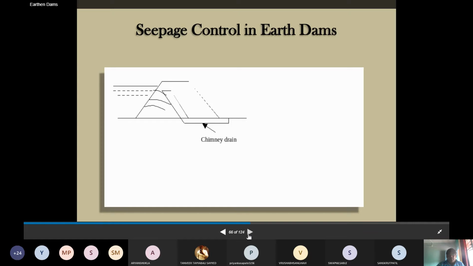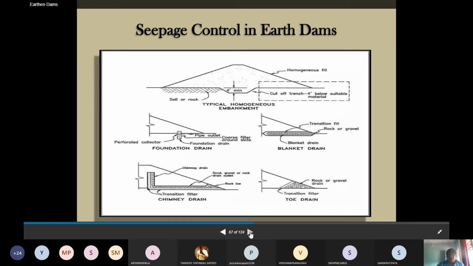See here the chimney drain. See how the seepage is going to be controlled, and almost all the phreatic lines should be attracted, brought towards this vertical filter or toward the chimney drain. So these are the major things we have to provide for the toe drain and foundation drain.